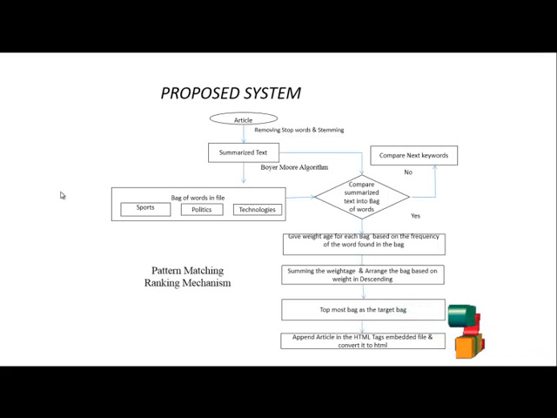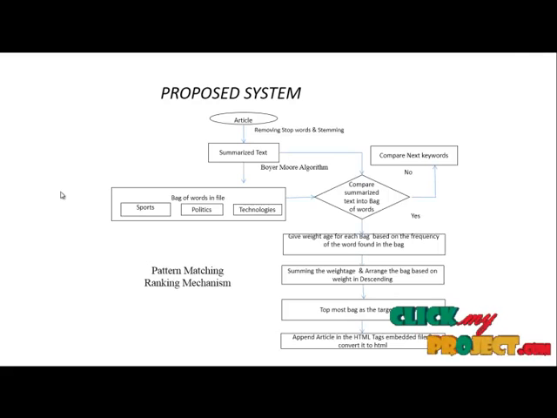So these words are arranged in descending order, and the topmost bag in the bag is fetched. After fetching the topmost bag in the document, it is appended to an HTML file as a user input. So this is the main aim of our process, and it is generated in the above manner.